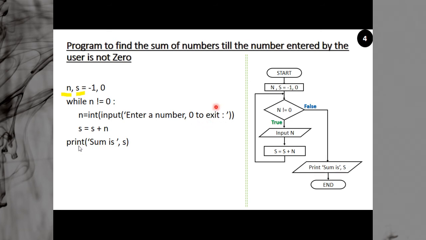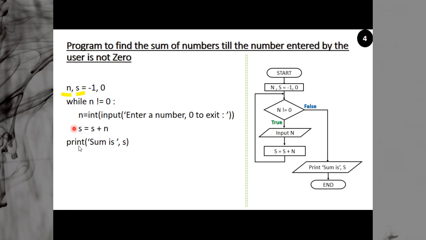So you enter a number, say you are entering 3. So n becomes 3. Now sum is equal to sum plus 3. Your sum was 0, and 3 is added to 0. Now your sum becomes 3. So sum is equal to 0 plus 3, that is 3. And then you will not come to this statement because this is outside the loop.